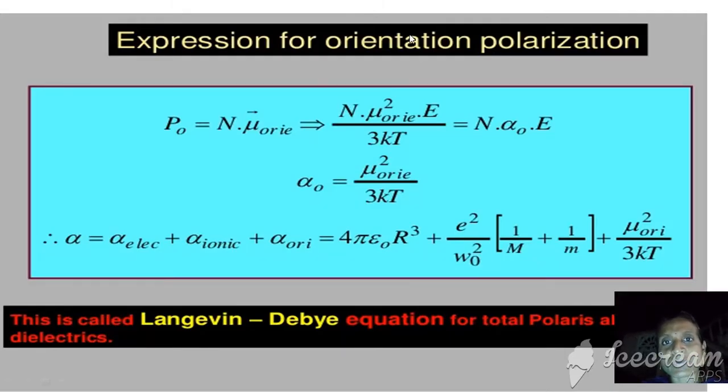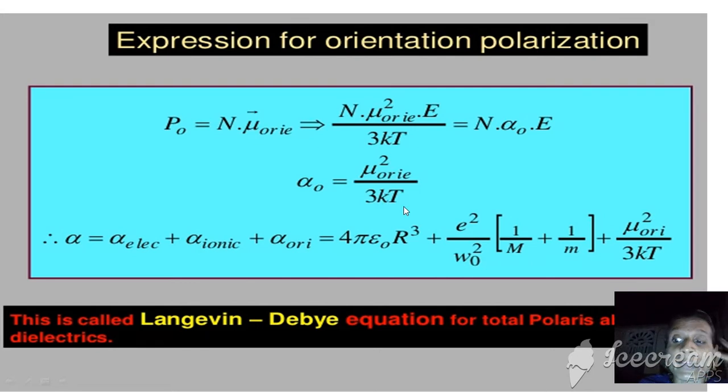So this is the expression for the orientation polarization. O refers to orientation polarization, and here N indicates that we can polarize N molecules. If we combine this with the original relation, mu is equal to the relation which we discussed, that is mu square by 3kT, then we get a relation in the form of N alpha naught E. Here alpha naught is mu square by 3kT.